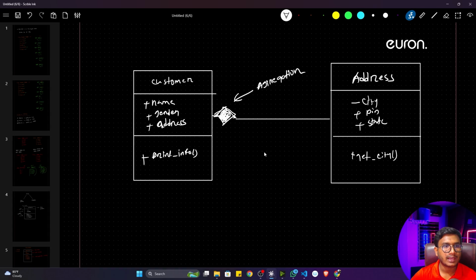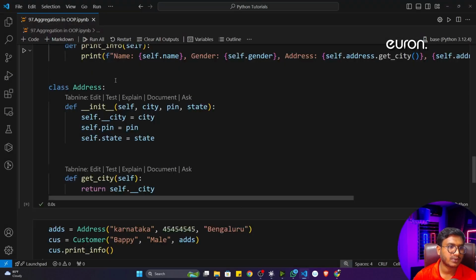And this is actually called an aggregation class diagram. In an interview you might see these kinds of diagrams, and at that time you have to design the program like that. If you get this kind of diagram, that means you have to design the program in that way.